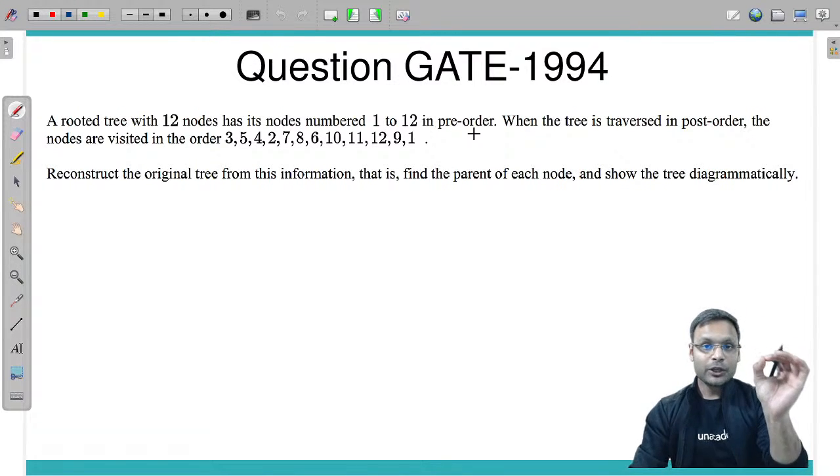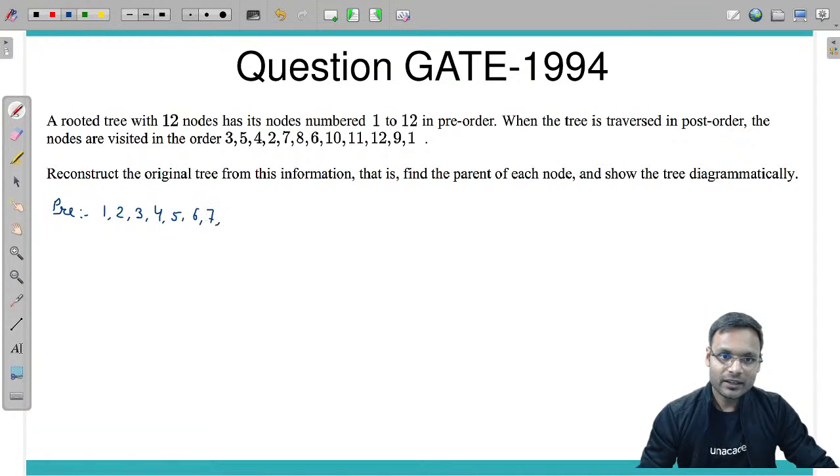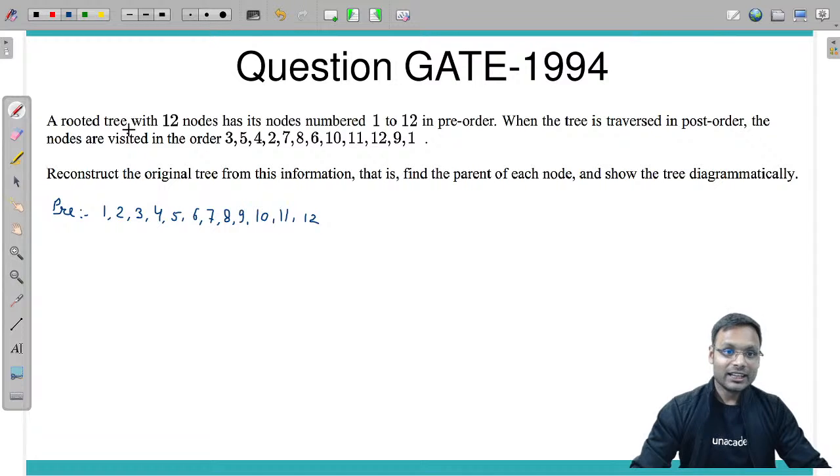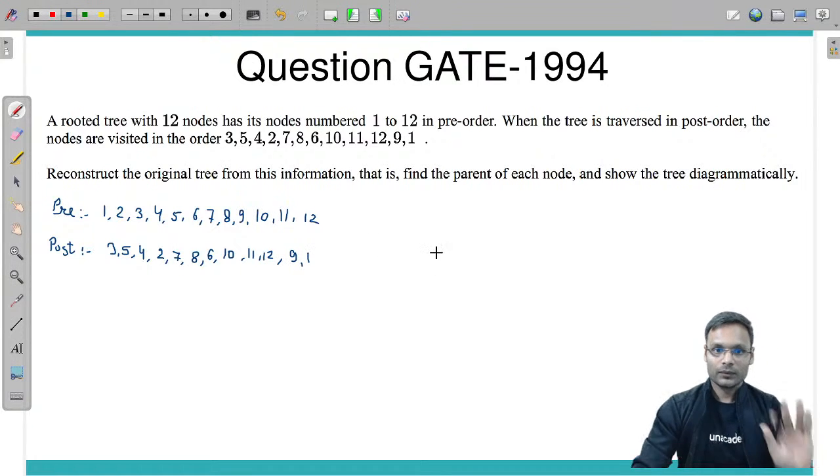Means the pre-order traversal is given as 1 2 3 4 5 6 7 8 9 10 11 and 12. And when the tree is traversed in post order, the post order traversal is 3 5 4 2 7 8 6 10 11 12 9 and 1. This is the post order.